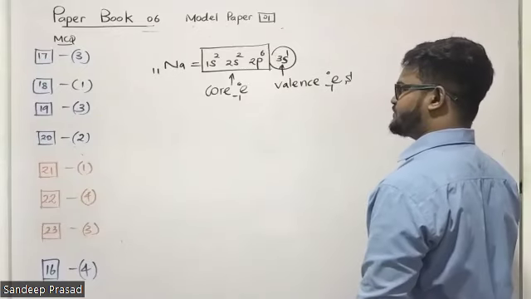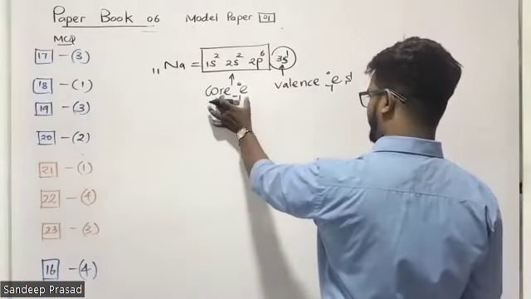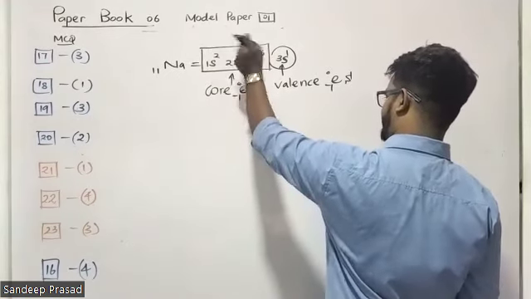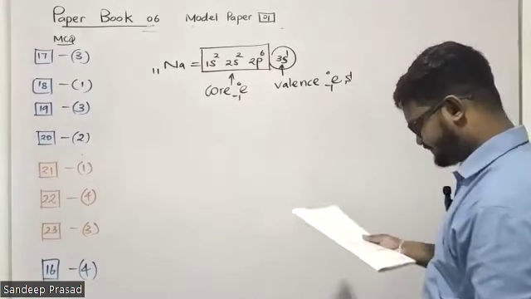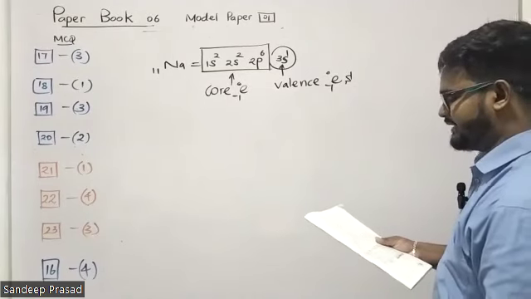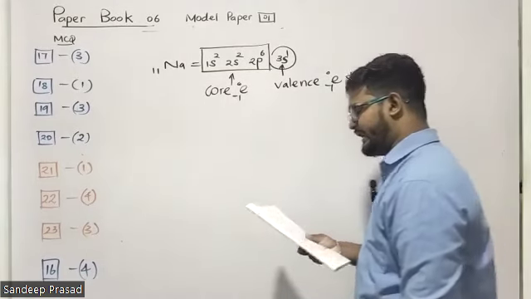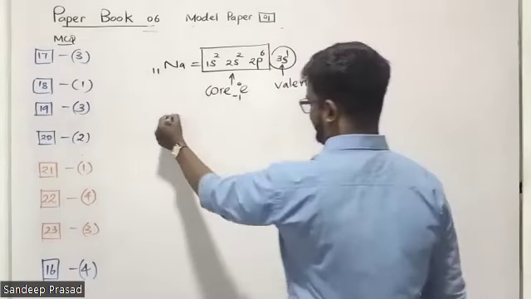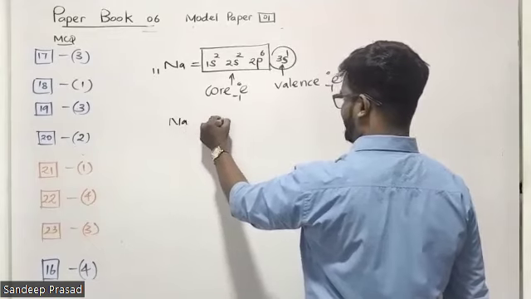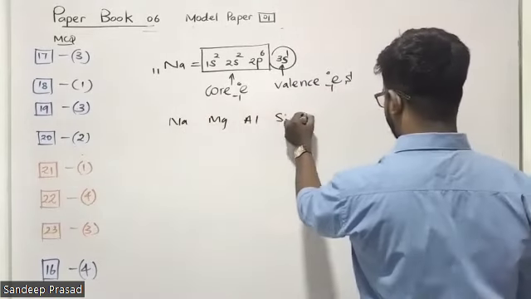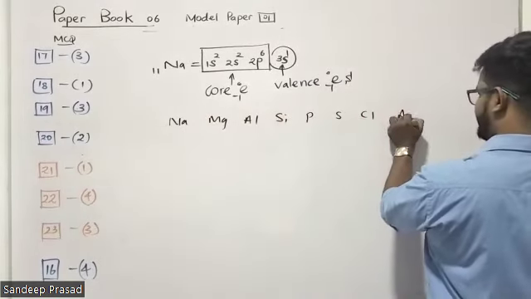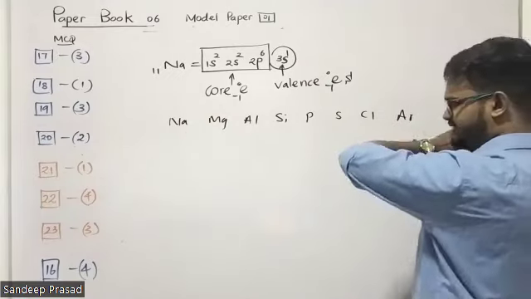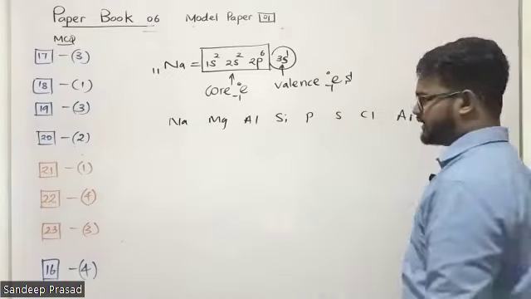So the shielding effect is measured by the number of core electrons. Across a period from left to right, shielding effect is increasing due to the increasing of the number of electrons. That's wrong. Sodium, magnesium, aluminium, silicon, phosphorus, sulfur, chlorine, argon, same period elements, have the same shielding effect. Why?